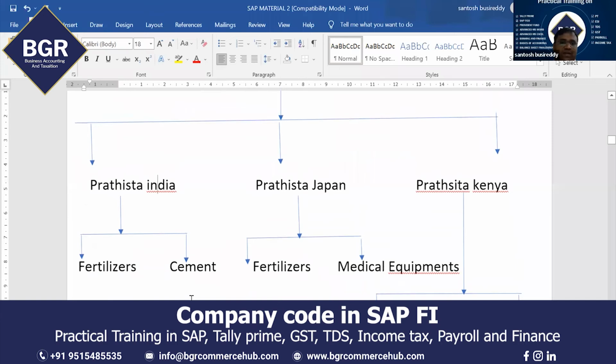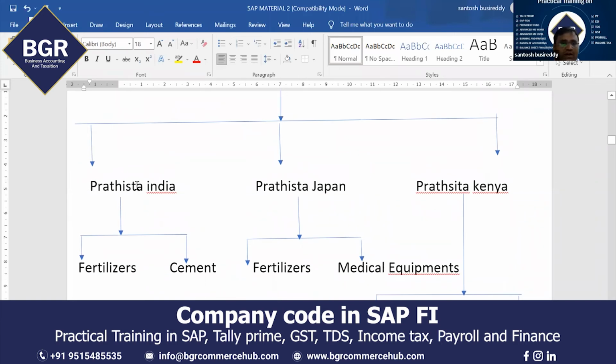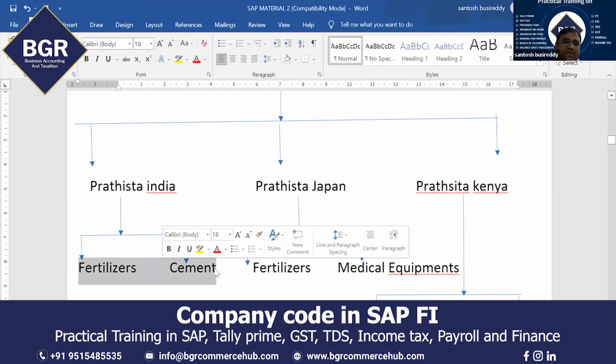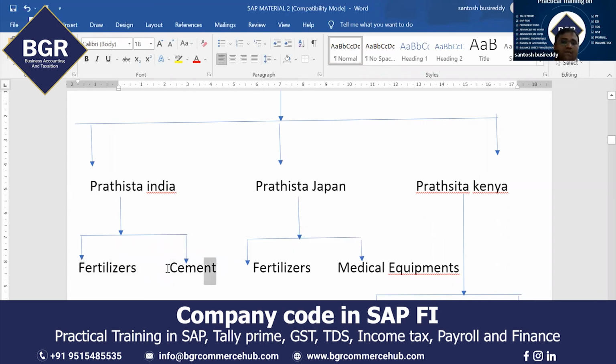Now, financial statements will be prepared at a company code level. Financial statements means balance sheet and profit and loss account will be prepared at company code level. You already know that. But my management is asking that financial statements should be prepared at a company code level, and I also want to prepare separate financial statements for the fertilizer business and for the cement business. I want a separate balance sheet and profit and loss account for the cement business. This is a separate product. I want to know the performance of the fertilizers business, but the company code is 1.